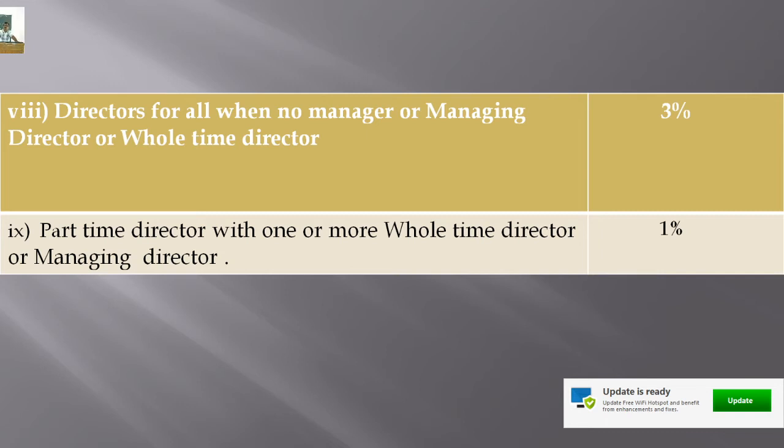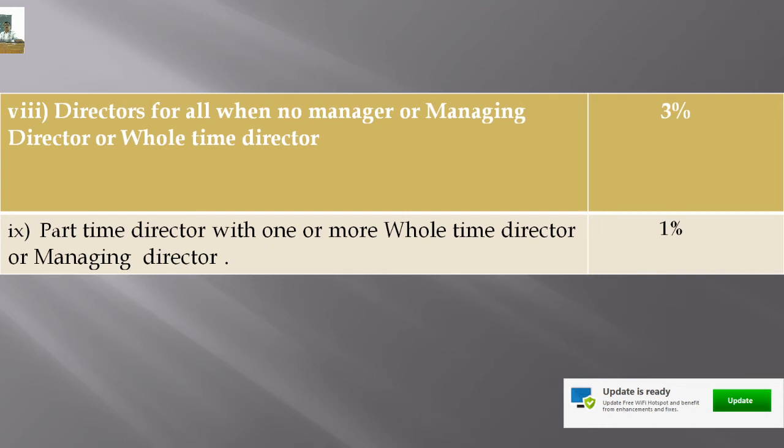Similarly, for directors, when the company has no manager, no managing director, and no whole-time director, and has only directors, it may be more than one, the maximum amount of remuneration payable to the directors altogether is 3% of the profit.